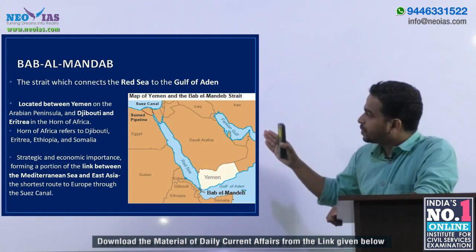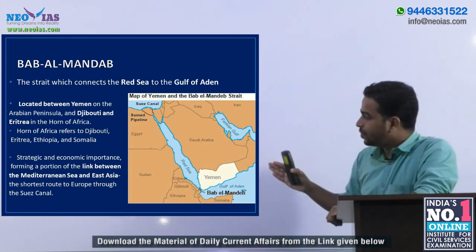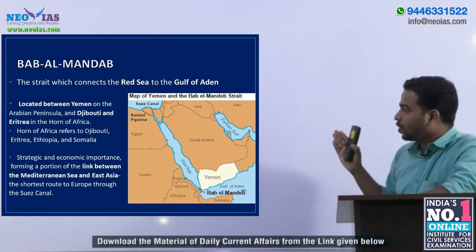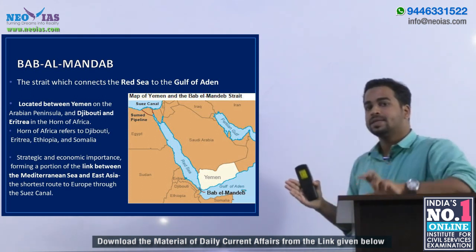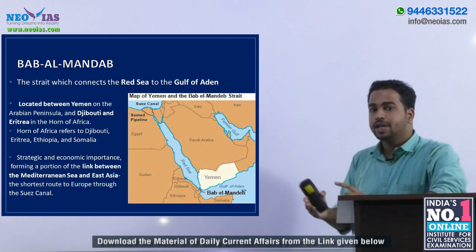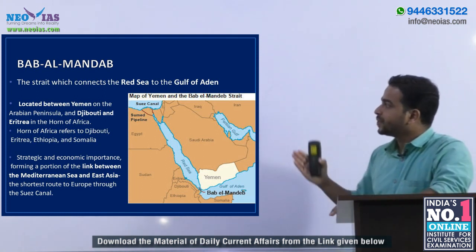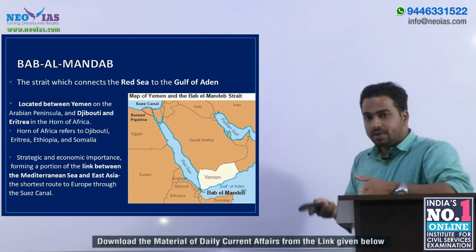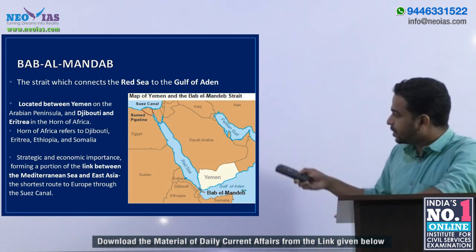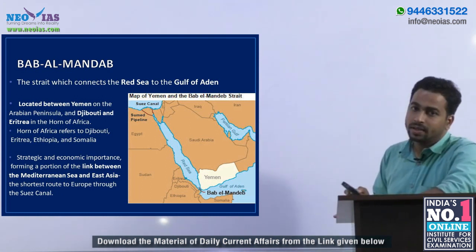It connects to Europe across the Suez Canal. That's why the Houthi rebels from Yemen were trying to take control of this strait. Please open your atlas and locate these countries and this particular strait called Bab al-Mandab.